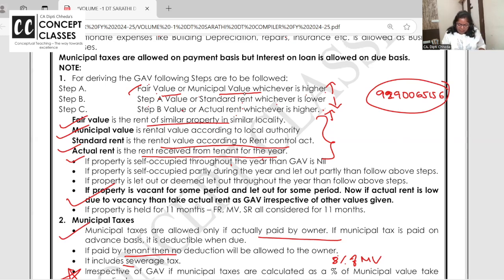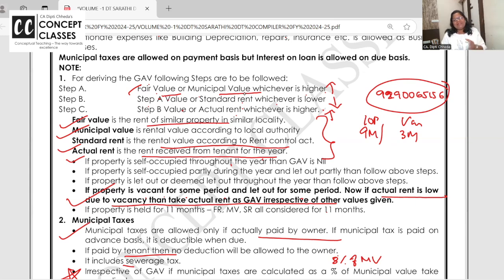But now, if the property is vacant, say I have let out the property for 9 months and it is vacant for 3 months with a To-Let board. Now, if the actual rent is low only due to vacancy, because it is 9 months' rent, whereas fair rent and standard rent have all been taken for 12 months, then take actual rent as GAV. Is this clear to all of you? I hope you are getting it.